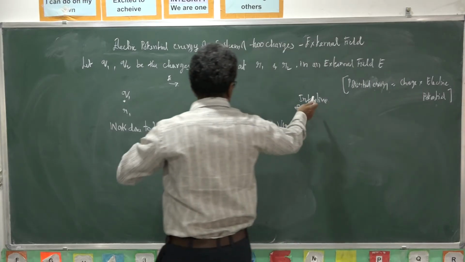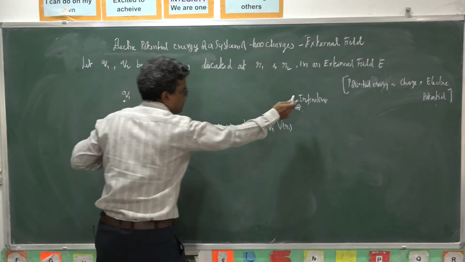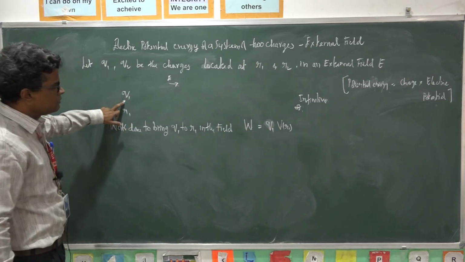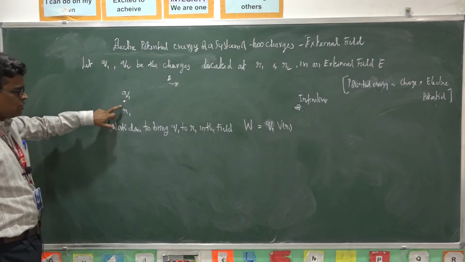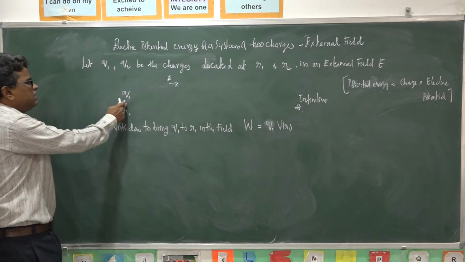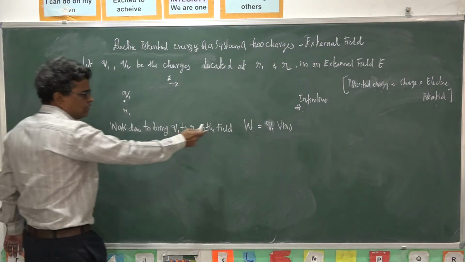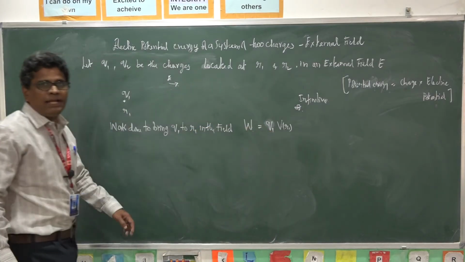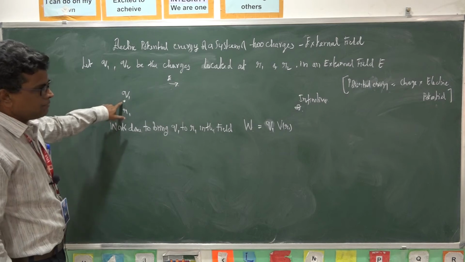So to bring this charge q1 from infinity up to this point r1, the work done, stored in the form of potential energy, is charge into potential at r1.